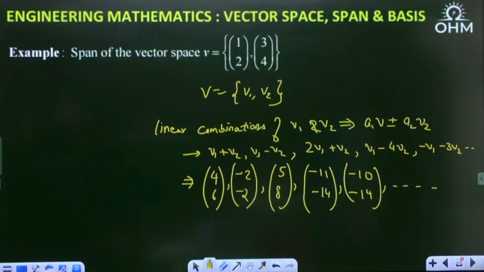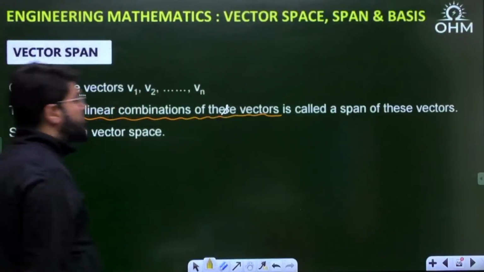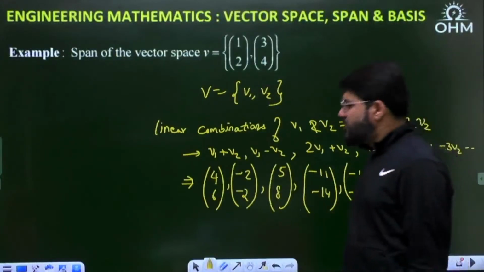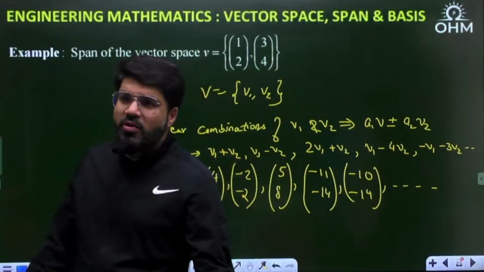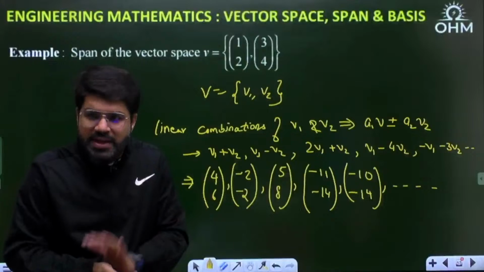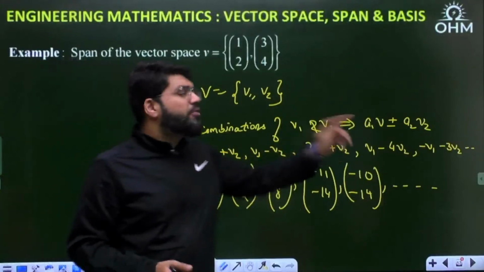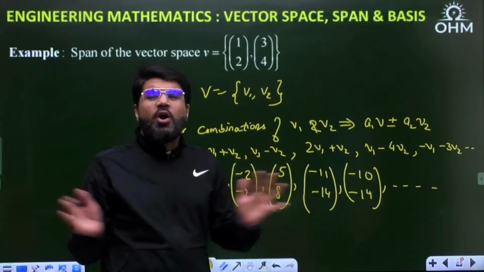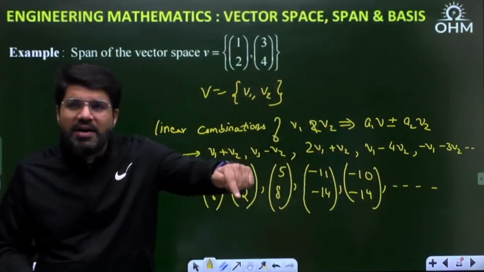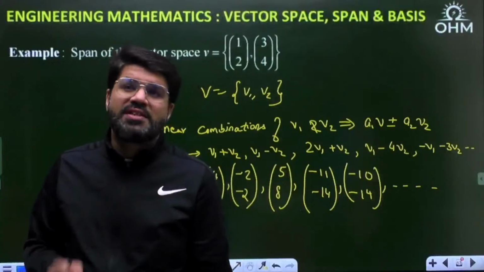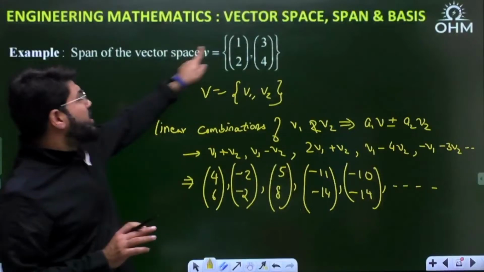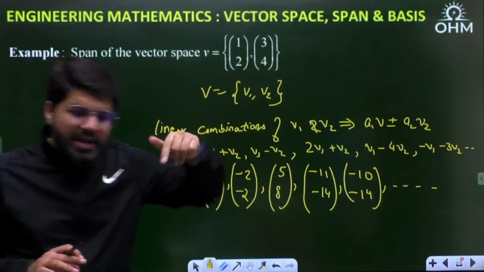So a set of all linear combinations of these vectors is called the span of these vectors. How many such combinations are there? There can be infinite such combinations. But when all these combinations, that means all these vectors, are placed within a set, that set is known as the vector span. Span of what? Span of the given vector space. Is that clear, everybody? Let's learn with more examples.